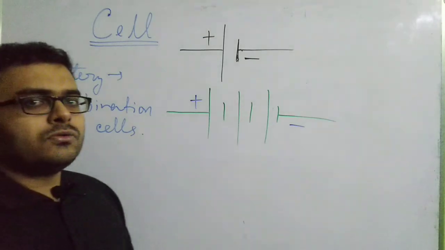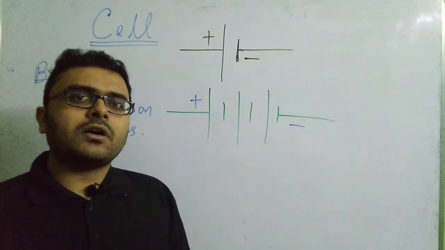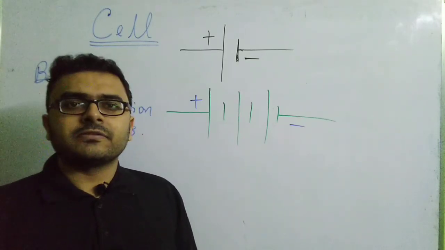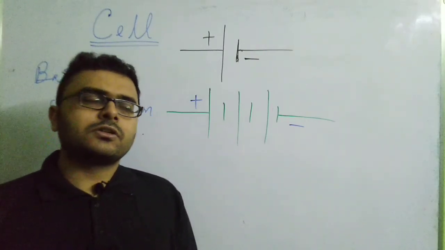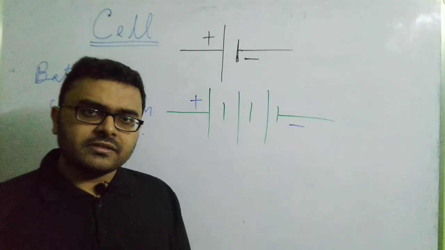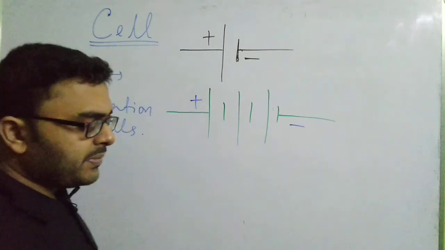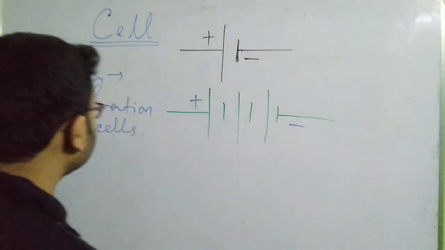When it is connected to such a circuit, it actually causes the electrons to move out or move in a certain particular direction. That is the main function of a cell. It drives the electrons to a definite direction. Okay, so this is a cell. You can just think of a cell as a device which is driving the electrons in a particular direction through an electrical circuit. Okay, so this is a cell.